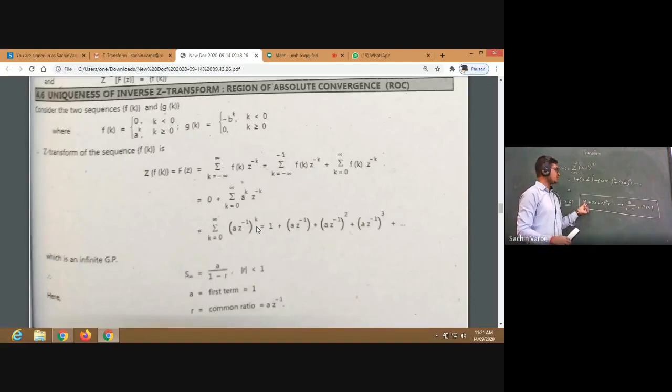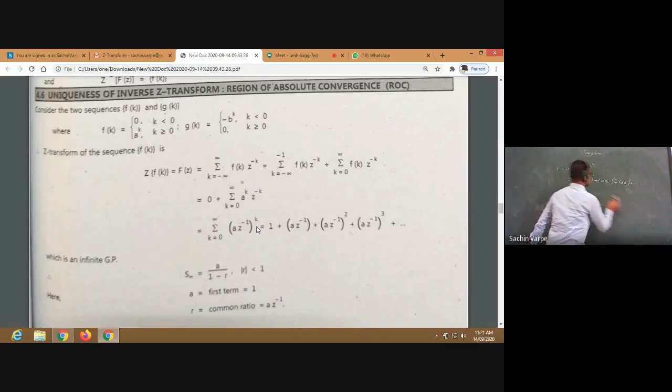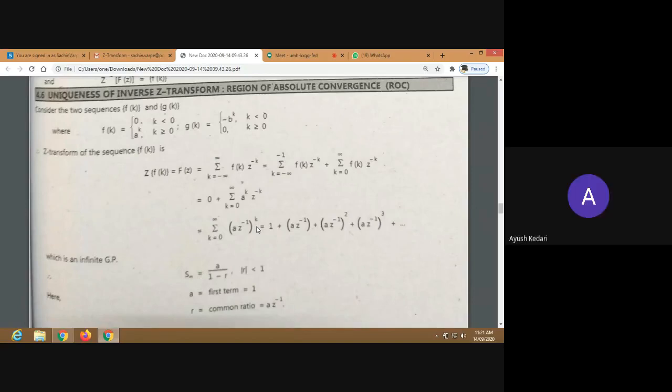A is the first term. Here the first term is 1. Don't get confused with this A and this A. So this will be a geometric series and it converges to A upon 1 minus R if mod of R is less than 1. So what is the common ratio here in the given series? Here the common ratio is A times Z raised to minus 1, and this series will converge to what? First term upon 1 minus common ratio. What is the common ratio? A by Z.